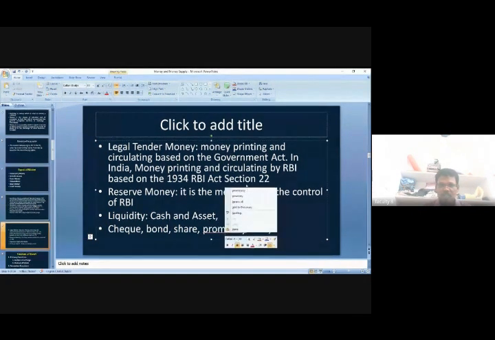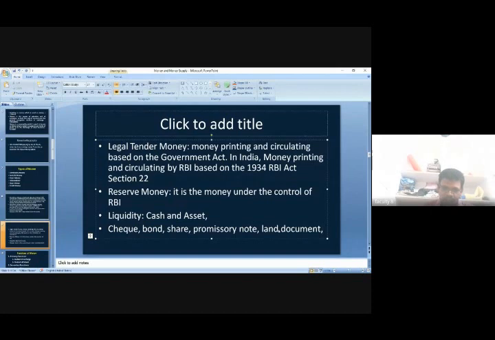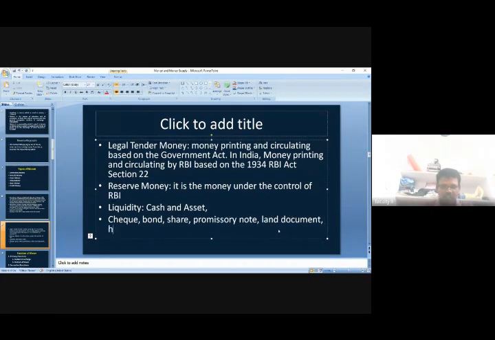Not only a promissory note: if you have a land document, that is also known as your asset. A house document is also known as your asset. All these have liquidity, not only cash. Along with cash, all these are known as liquidity.